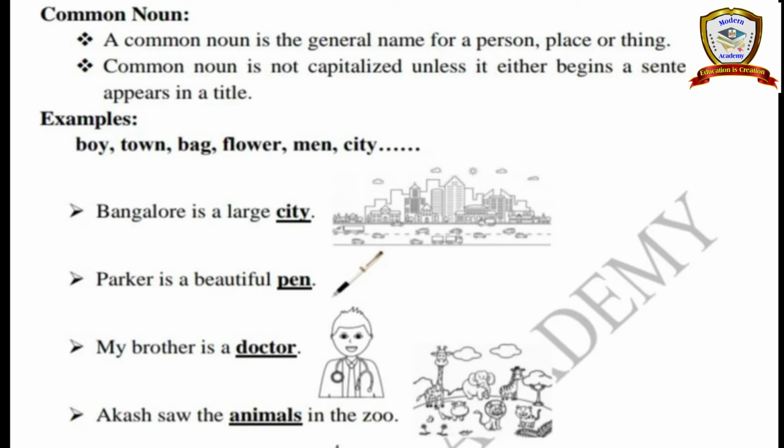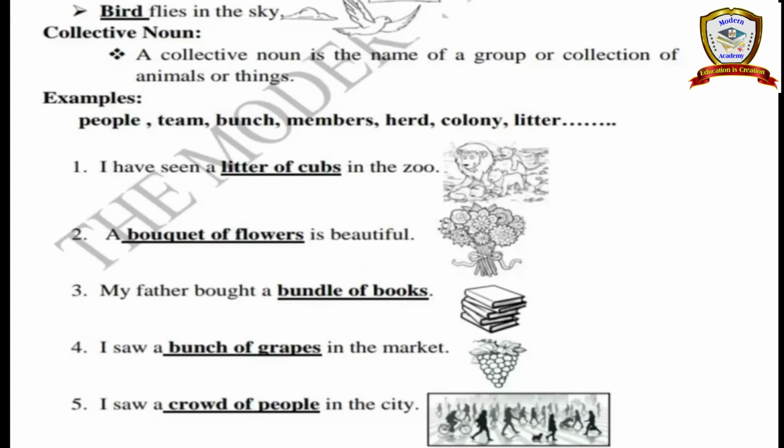Okay, next, Akash saw the animals in the zoo. See, animals, so commonly we said animals. Animals means we have many animals: tiger, lion, elephant, giraffe, cat, dog, like that. So commonly we say animal, so that is a common noun. Are you clear about the difference between proper noun and common noun?